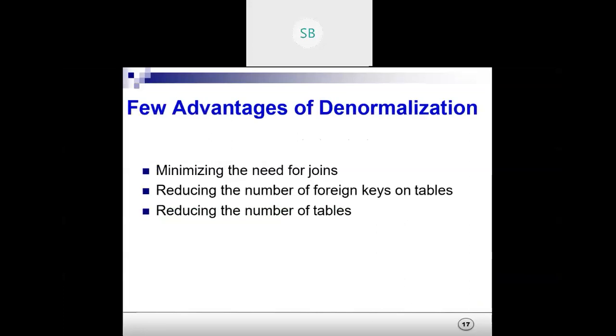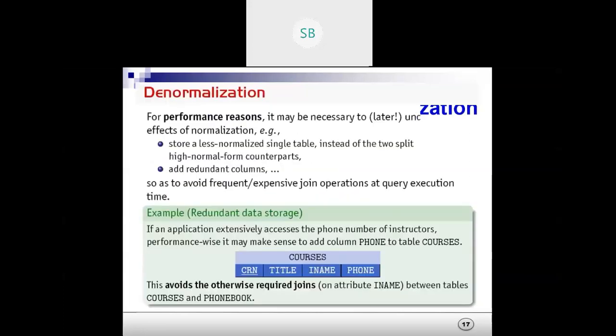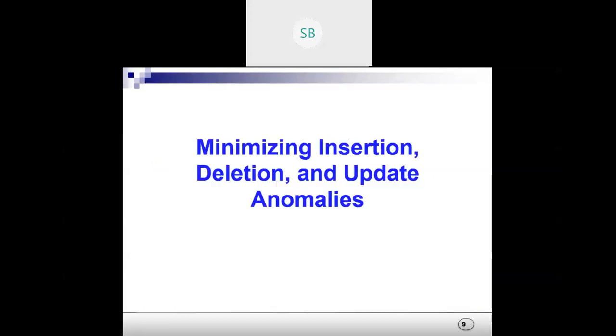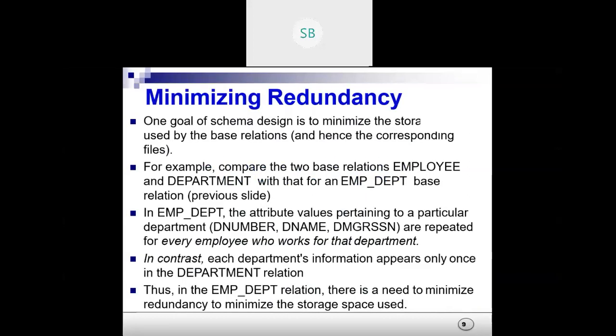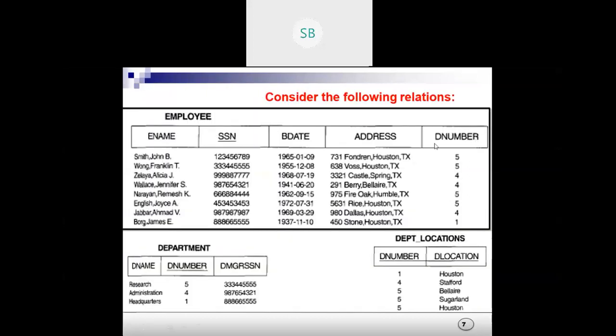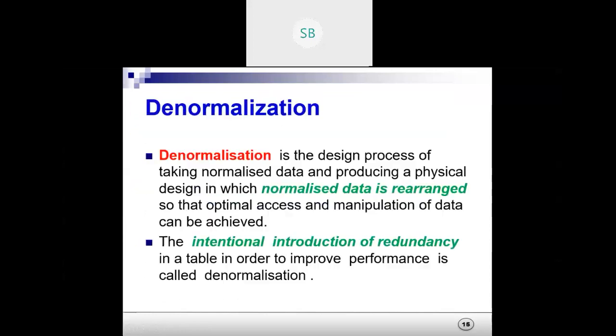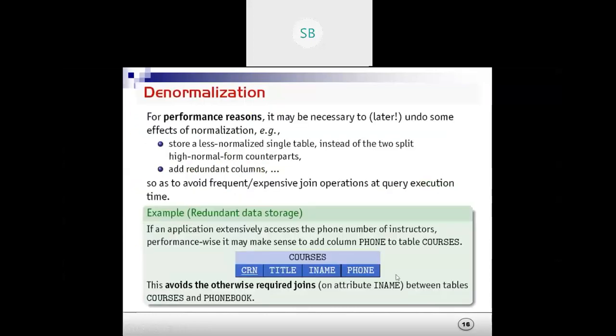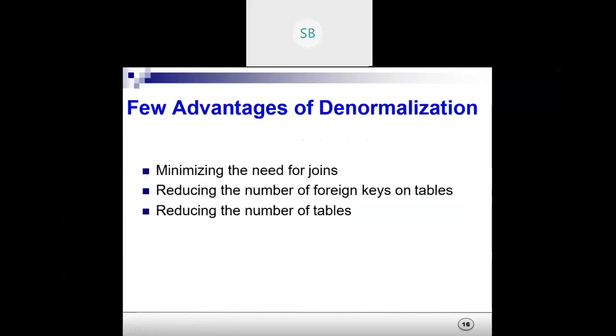In two tables or three tables, at least one of the columns should be common. If we go for denormalization, we don't have to go for joins. In the earlier case, when we were studying normalization, we minimized based on the department number only, right? This was the foreign key and this was the primary key here. But if we are storing the phone number here, like in the previous example, we are reducing the join. No need to go for any join.